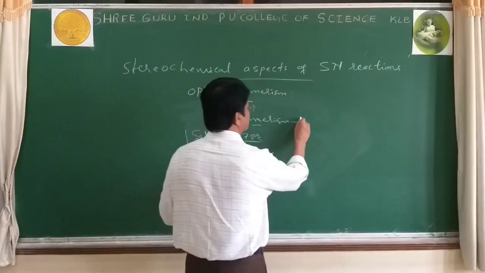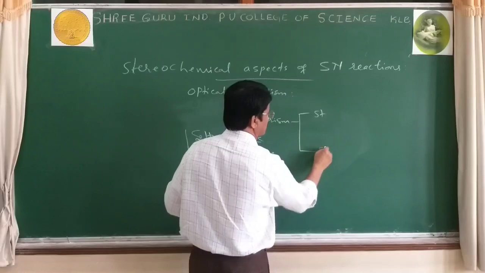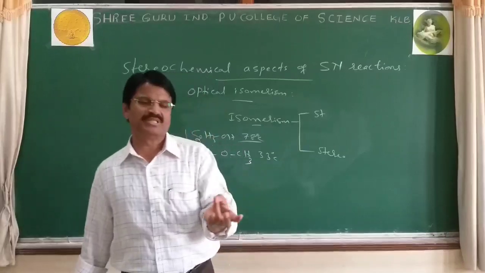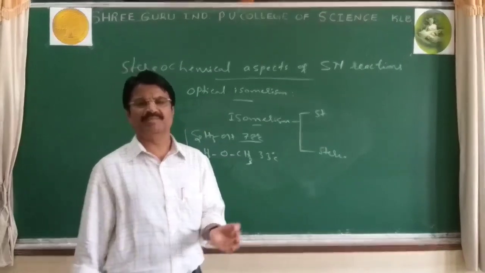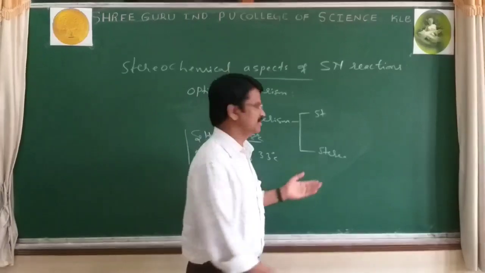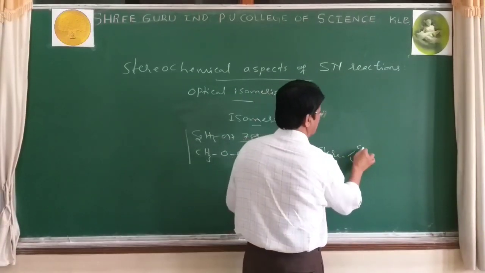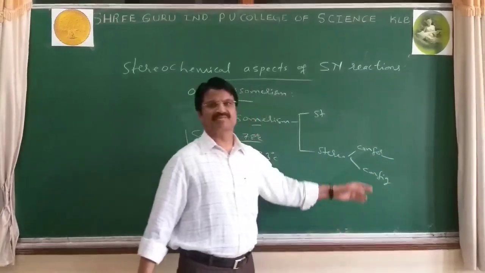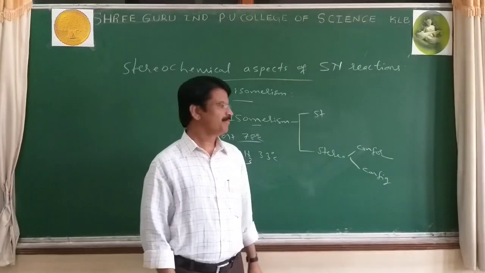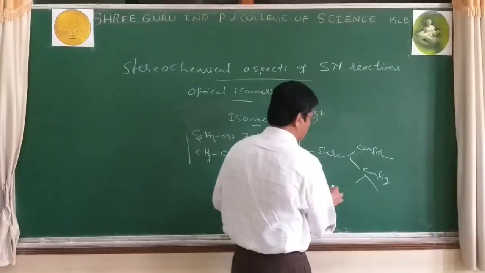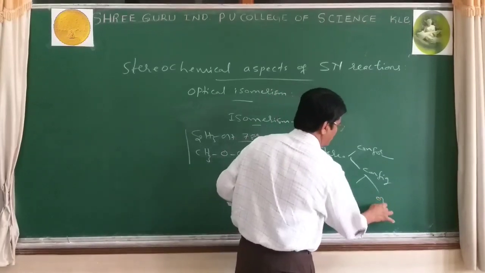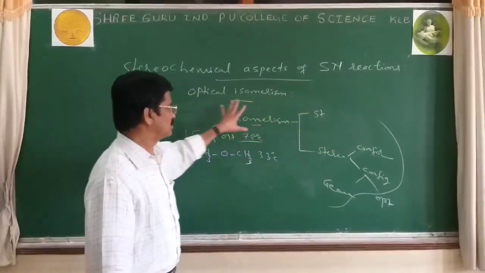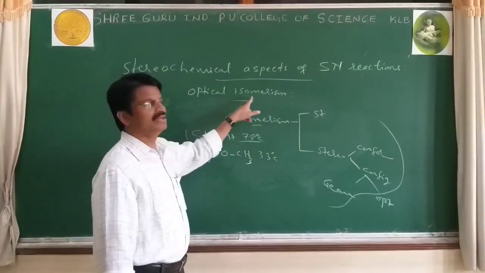There are two types of isomerism, structural and stereo. In structural isomerism: chain isomerism, position isomerism, functional isomerism, metamerism, tautomerism. And in stereoisomerism, again two types: conformational isomerism and configurational isomerism. And in configurational, again two types, geometrical isomerism and optical isomerism. Up to geometrical you studied in detail in the first year. Now we will study about optical isomerism.